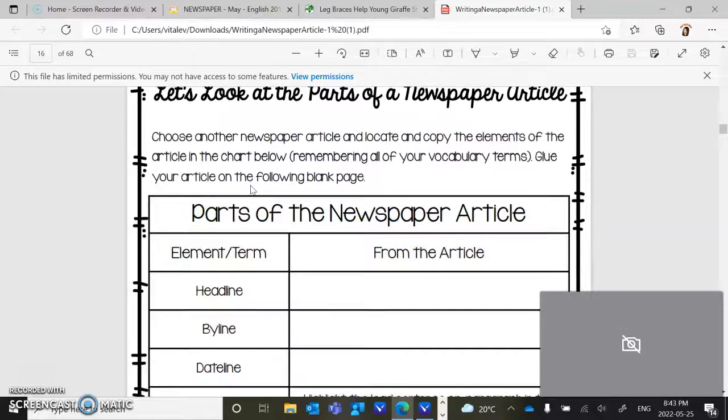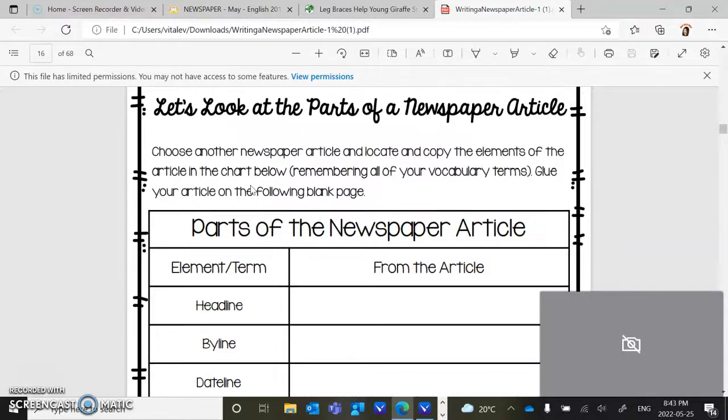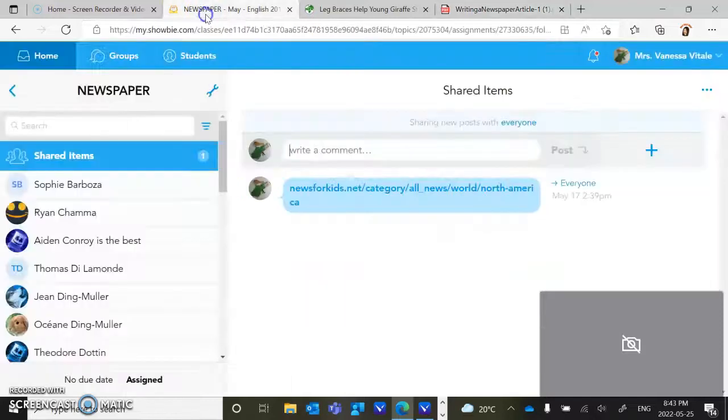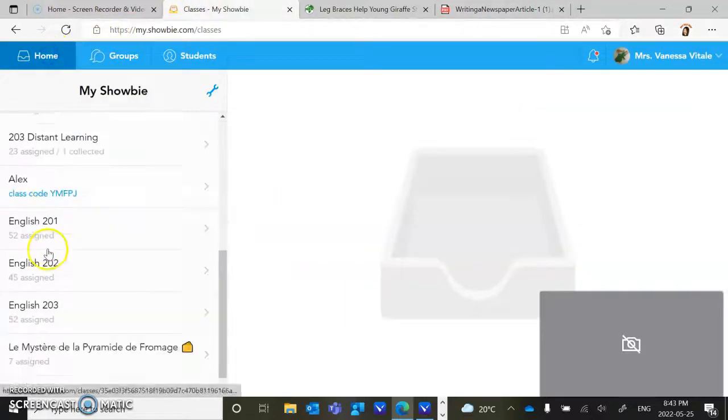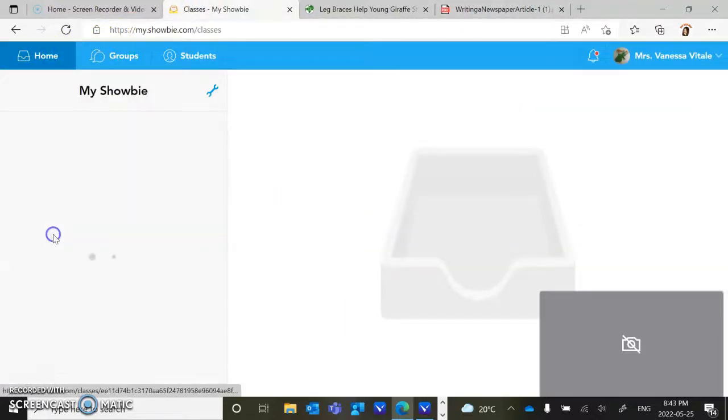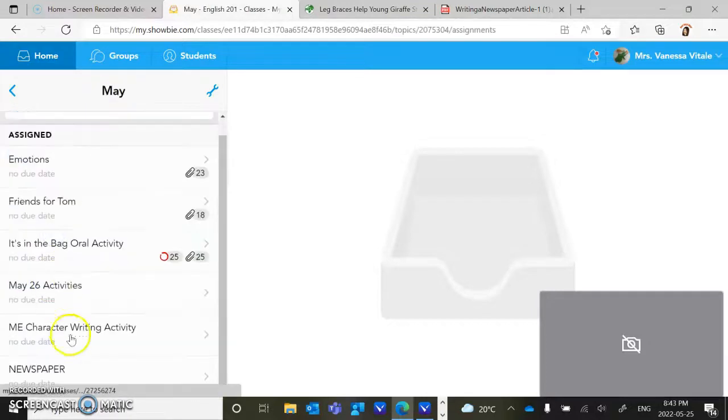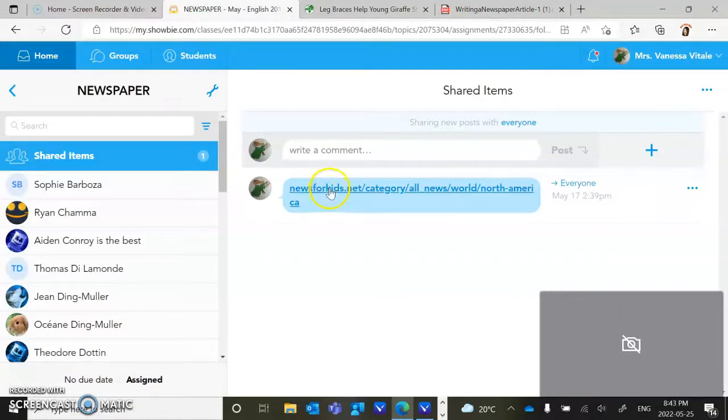And the last one, this page right here, has to do with your chosen article that you want to do with your friend. Now everything is going to be added into the folder English 201, May, newspaper, where you click the link to find the article and where you can screenshot all of the images of your article so that you can highlight it as well.